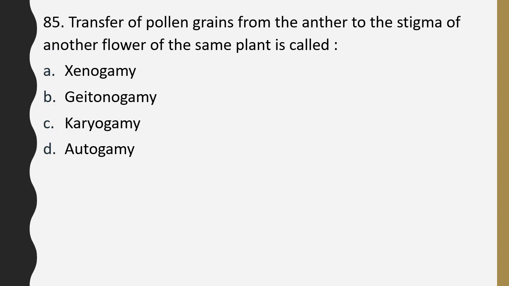Question number 85. Transfer of pollen grains from anther to stigma of another flower of the same plant is called xenogamy, geitonogamy, karyogamy, autogamy. Transfer of pollen grain from anther to stigma of another flower of same plant. The correct answer is option B. It is called as geitonogamy.